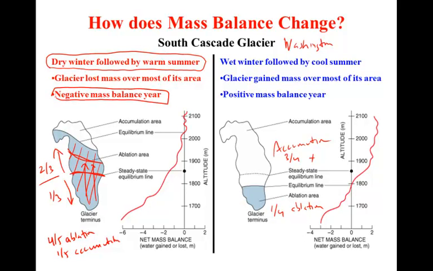This would be caused by an unusually snowy winter, followed by a cool summer, increasing accumulation and decreasing ablation, causing the glacier to gain mass over a greater fraction of its area. Again, if these conditions were to persist, the glacier is going to advance or lengthen until it has about 2/3 of its area in the accumulation zone and 1/3 of its area in the ablation zone.